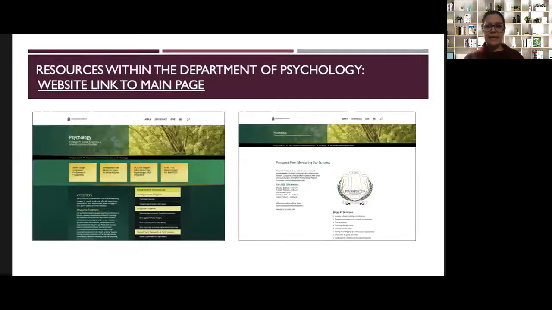And lastly is the Prospects Peer Mentoring Center. So this is part of the psychology department. So you're not going to access this through those other resources or web page. You want to go straight to the main department page for psychology. So let me pull that up.